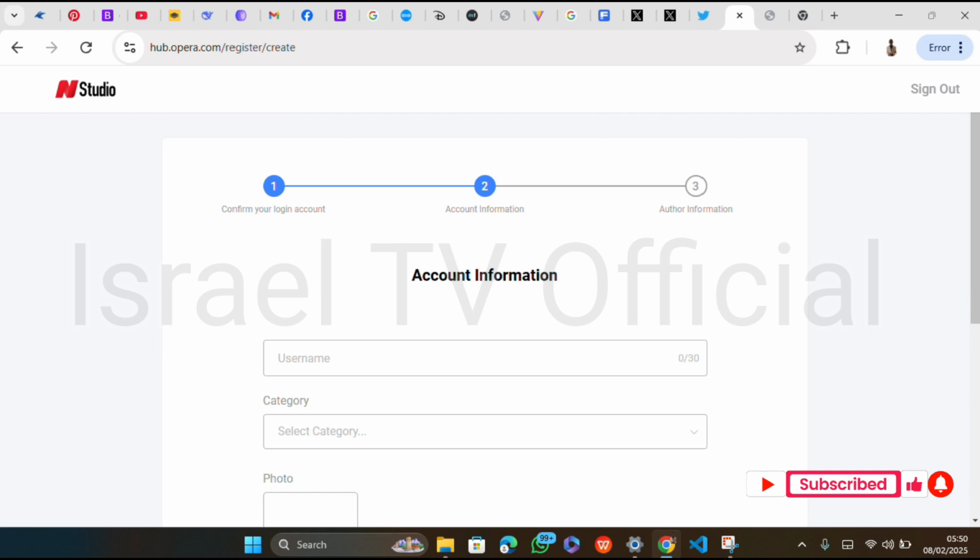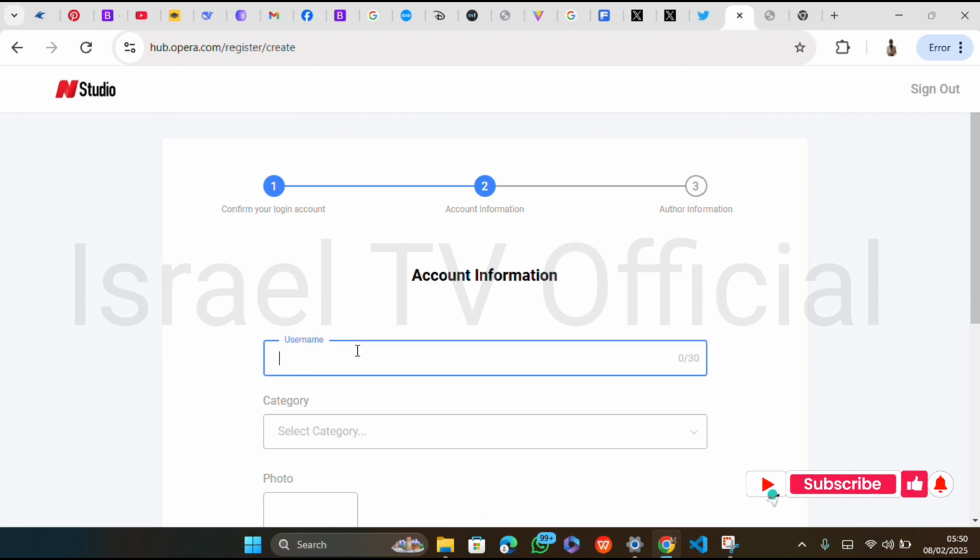Now, this is where another part comes in. You can choose your username. Let me just choose Israel Tech Hub or Israel Creative Hub.